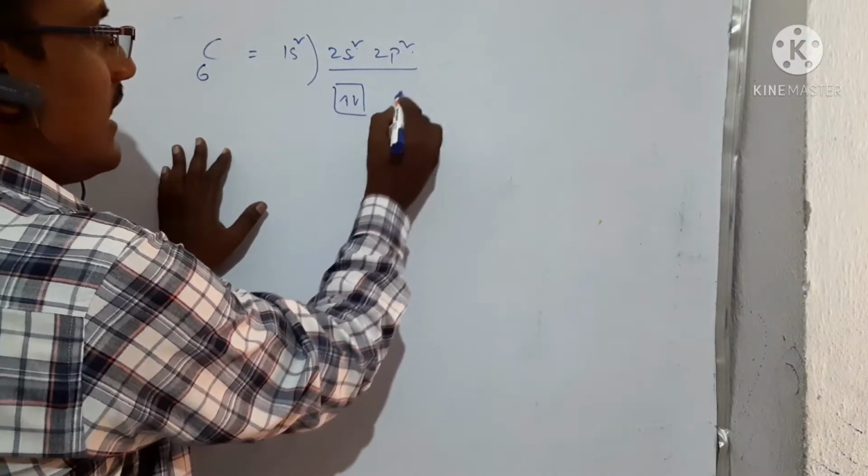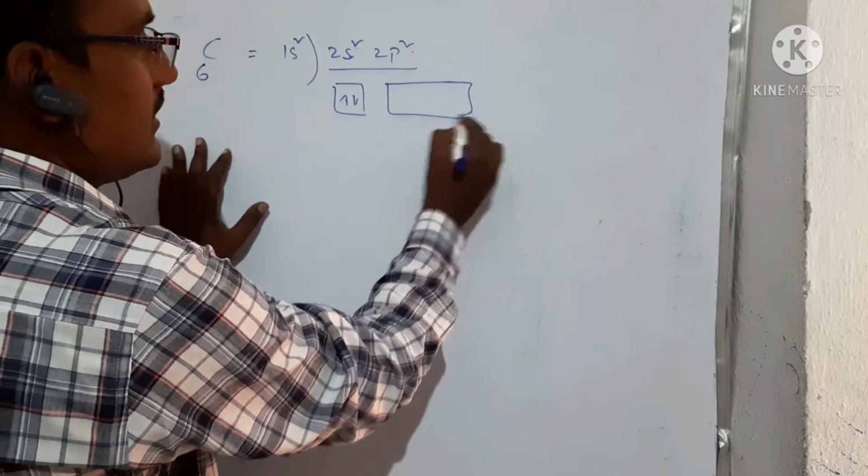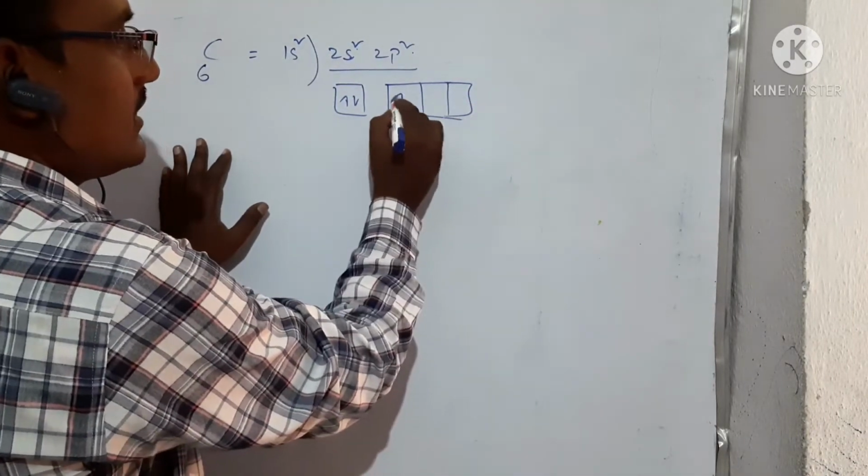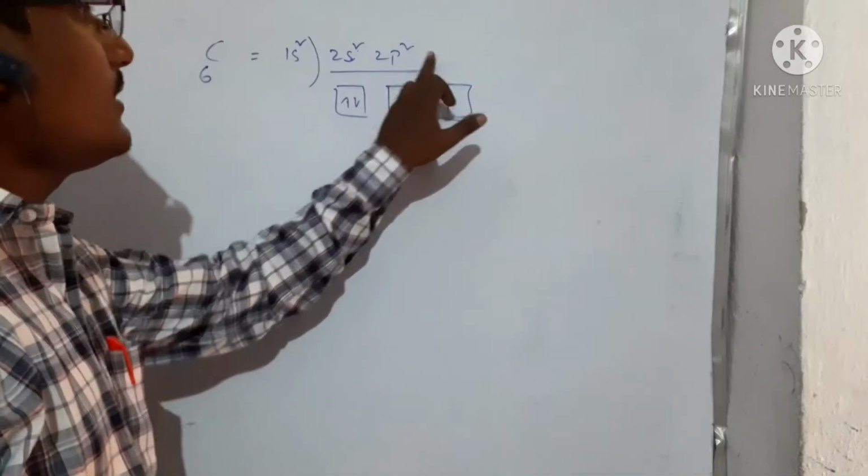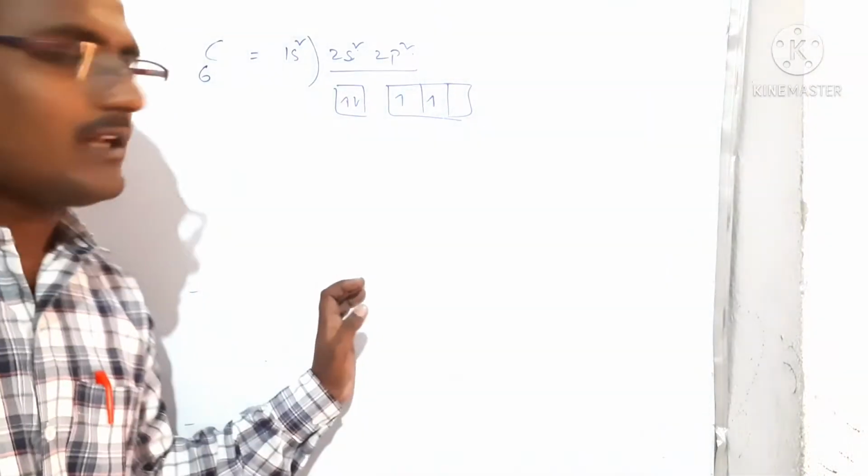S has only one orbital, P has 3 orbitals. So this is the 2p2, right? P has 3 orbitals.